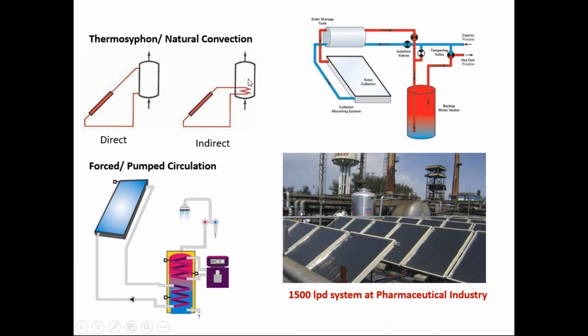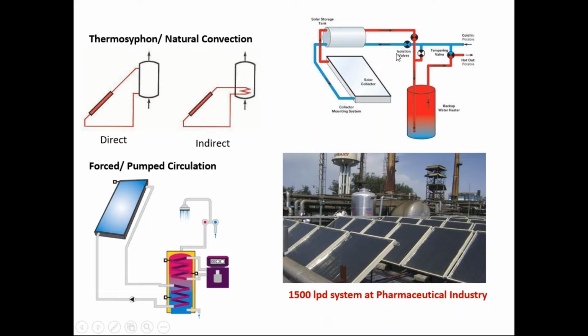So it is an indirect type of heating, you can say. And in some cases where water freezing takes place, glycol is used here so that freezing in the pipes won't happen, and such indirect type of systems are used there.